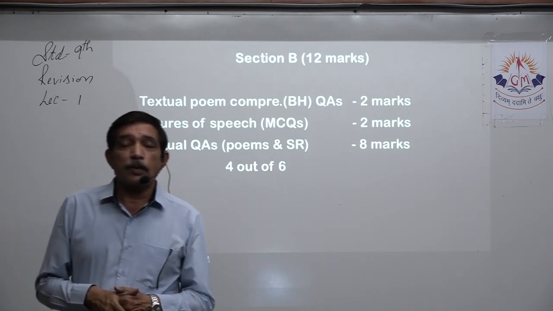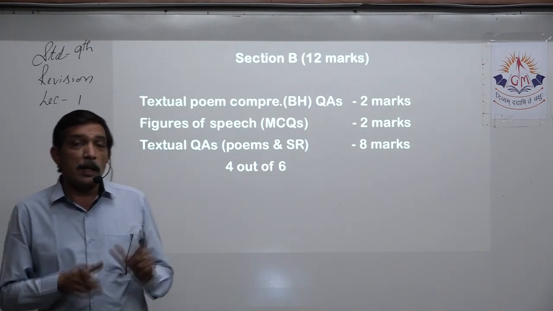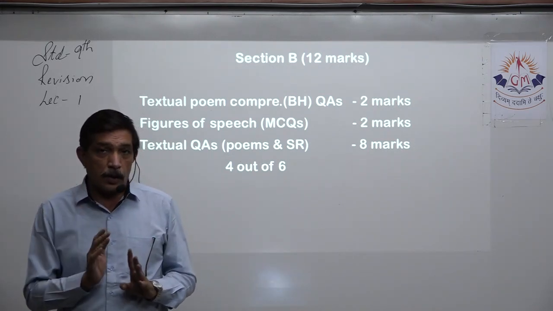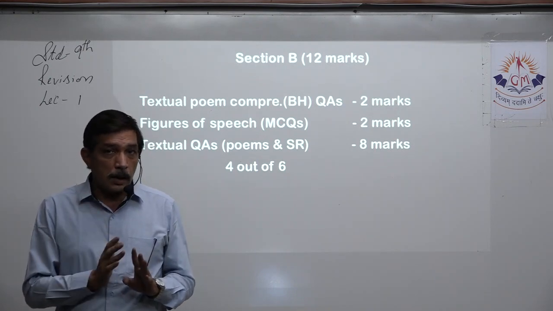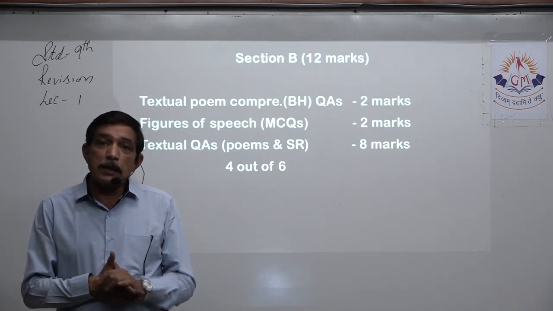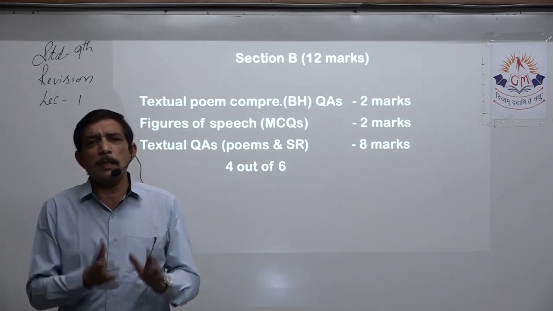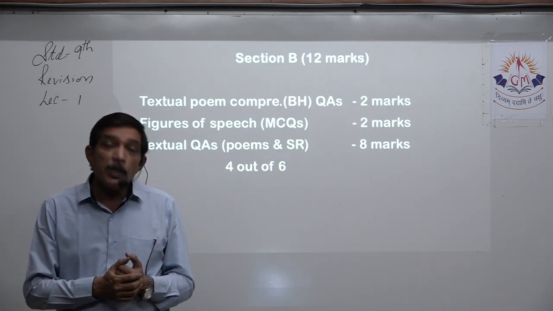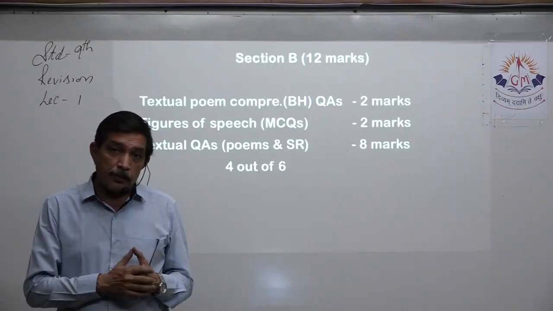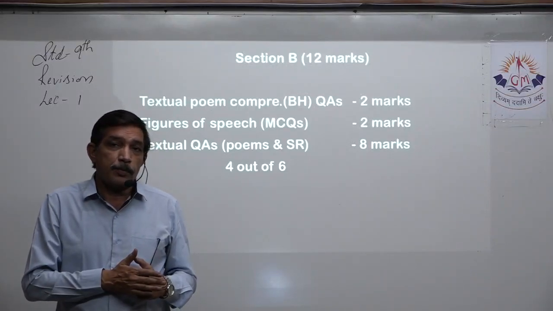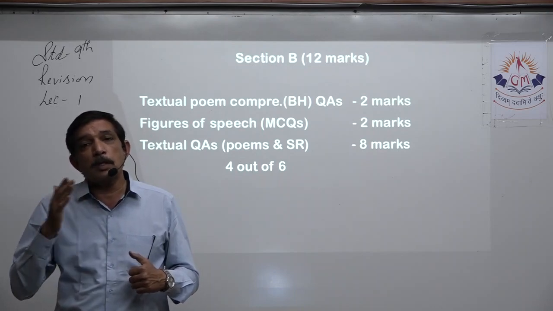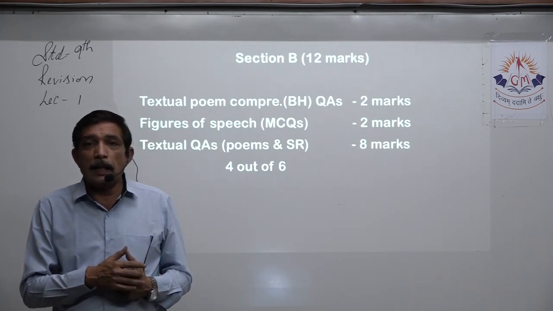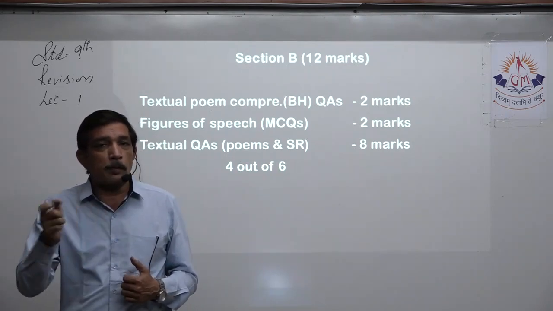Now the thing to remember, even for 10th standard, is if the line has more than 1 figure of speech, we always choose the higher one in difficulty. Yes, we know that alliteration and repetition are quite easy. You look at it, you know 2 words are repeated again in that line, that means repetition is there. Consonant sound is repeated, alliteration is there. But at the same time, some other figure of speech is also found. For example, if a part of a body is in that line, then that is synecdoche. Yes, part for the whole, whole for the part.